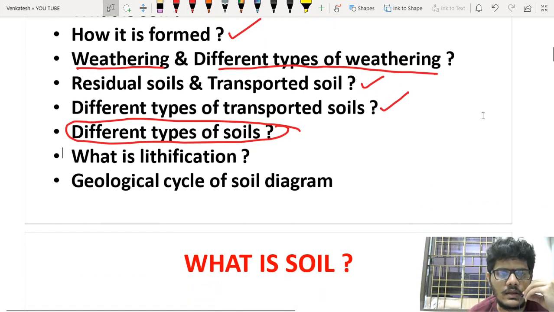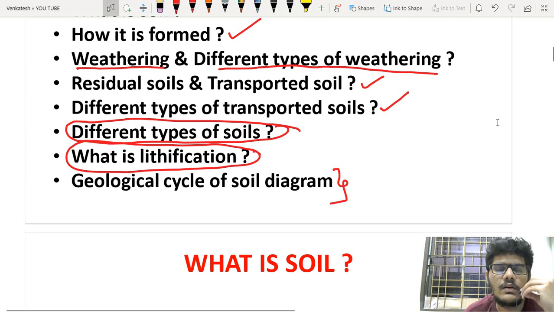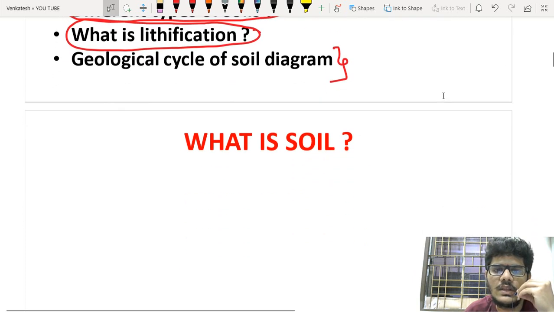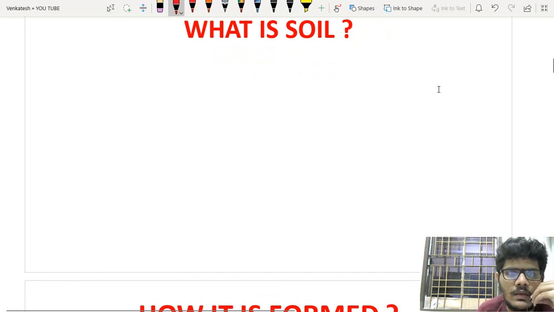Coming to the next one, what is lithification and what is the difference between weathering and lithification? Finally, we will be ending this topic with the geological cycle of soil diagram. So coming to the first topic, what is soil?